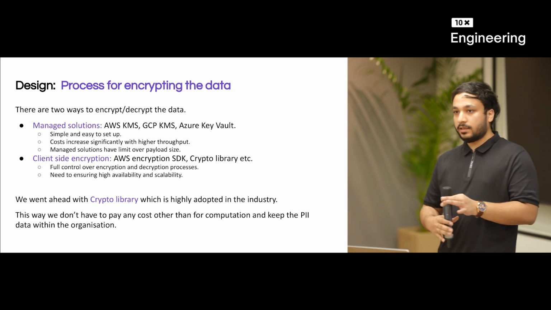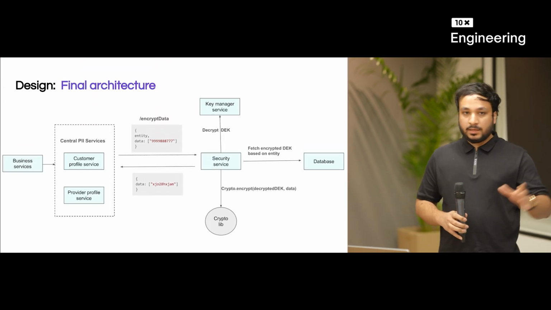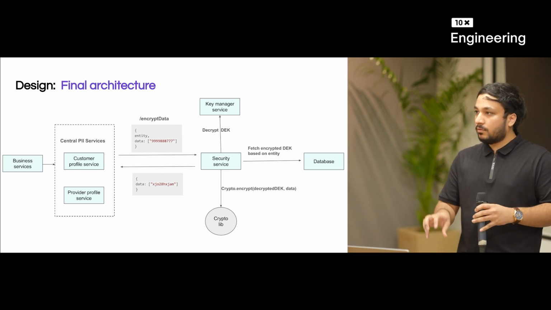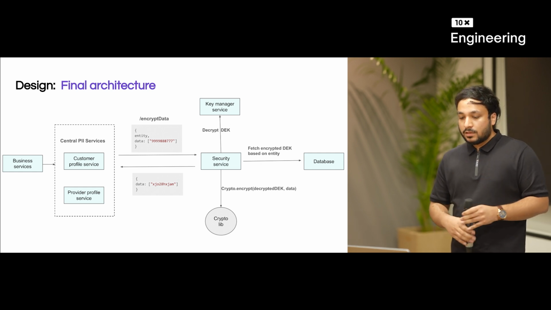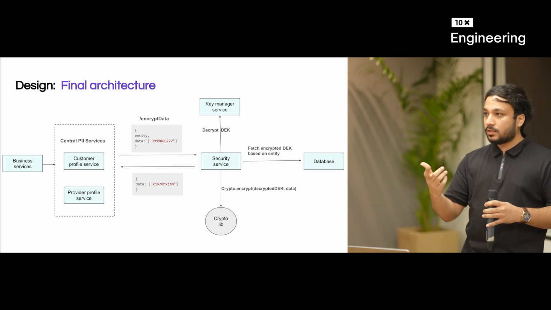Let's discuss the final architecture. We have finalized on all the 4 components which were earlier discussed. Right. So this is the current state as of now, till which we have reached. There will be central PII services, which we talked about in structuring of the data. There will be some business services which need this PII data. So business services will call central PII services. Central PII services will have their own data stores.